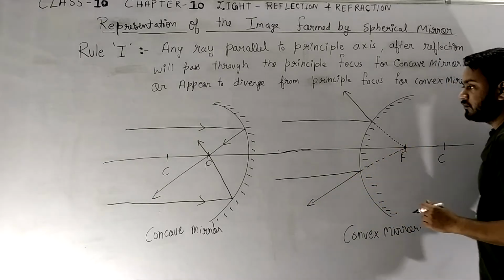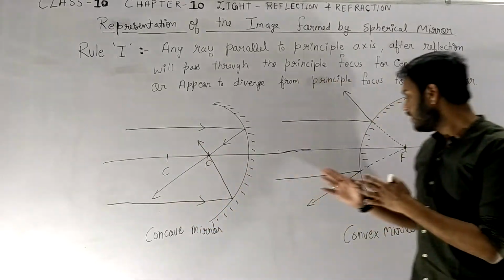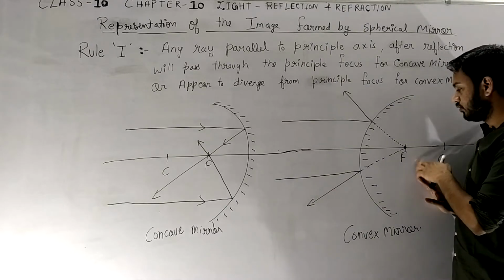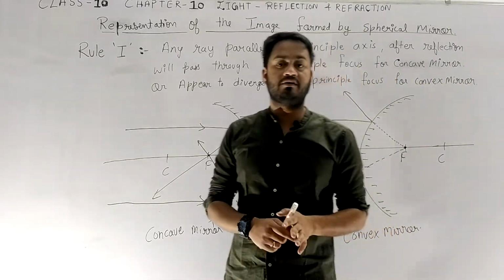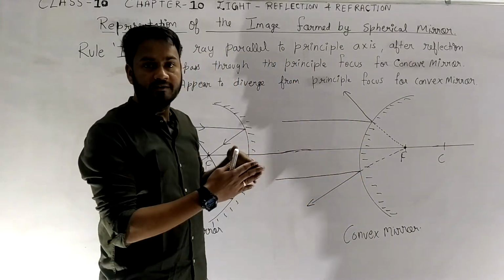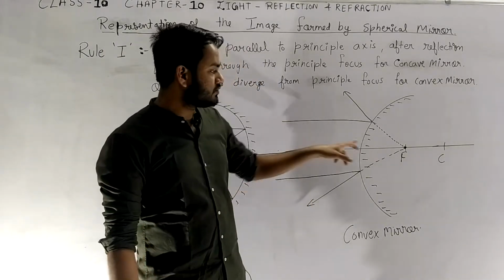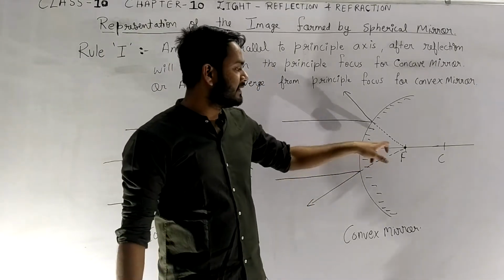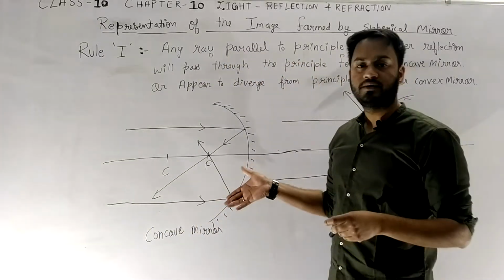Okay, so in this the actual real image will be formed, and in this a virtual image will form at the focus. Okay, virtual images are those images which can never be formed, because see the lines are diverging, they cannot meet. If they cannot meet, they cannot form a real image. Okay, so in this case we'll assume that they will meet at focus and they will form a virtual image, and they will always form a real image.